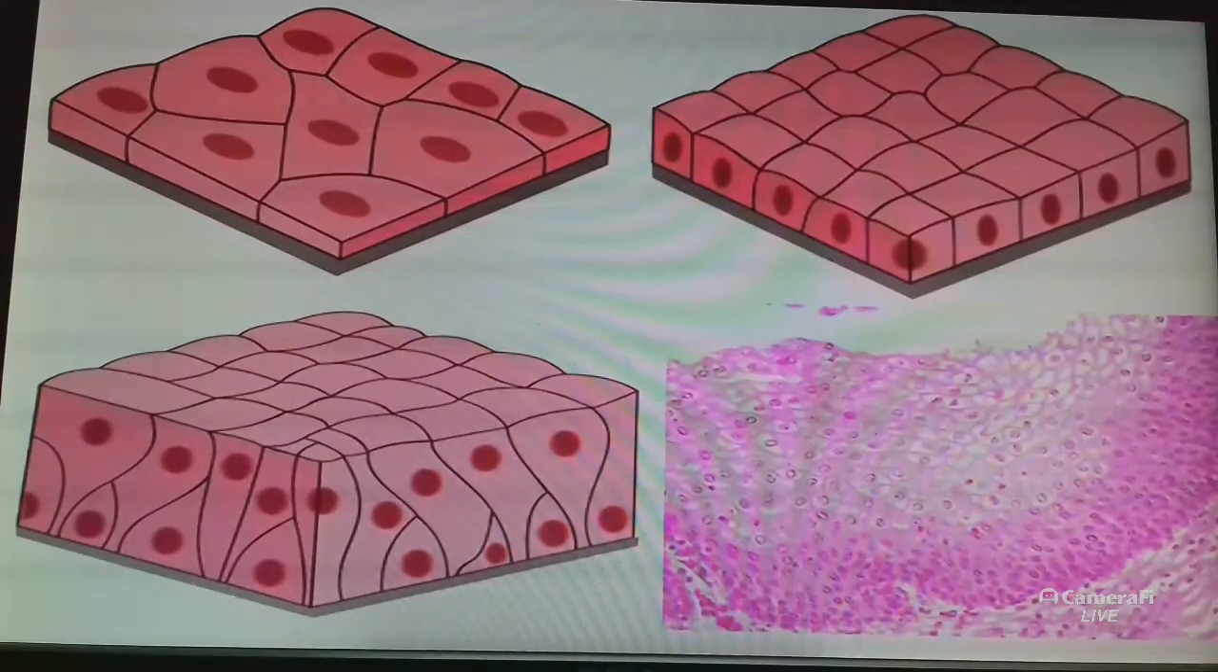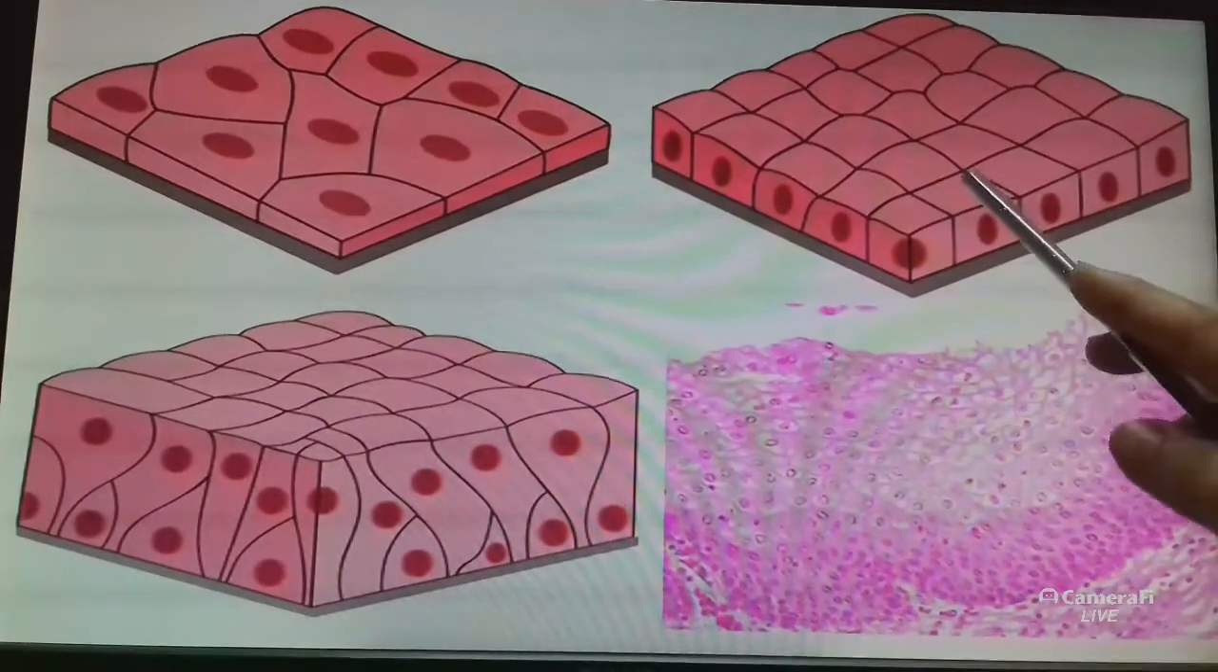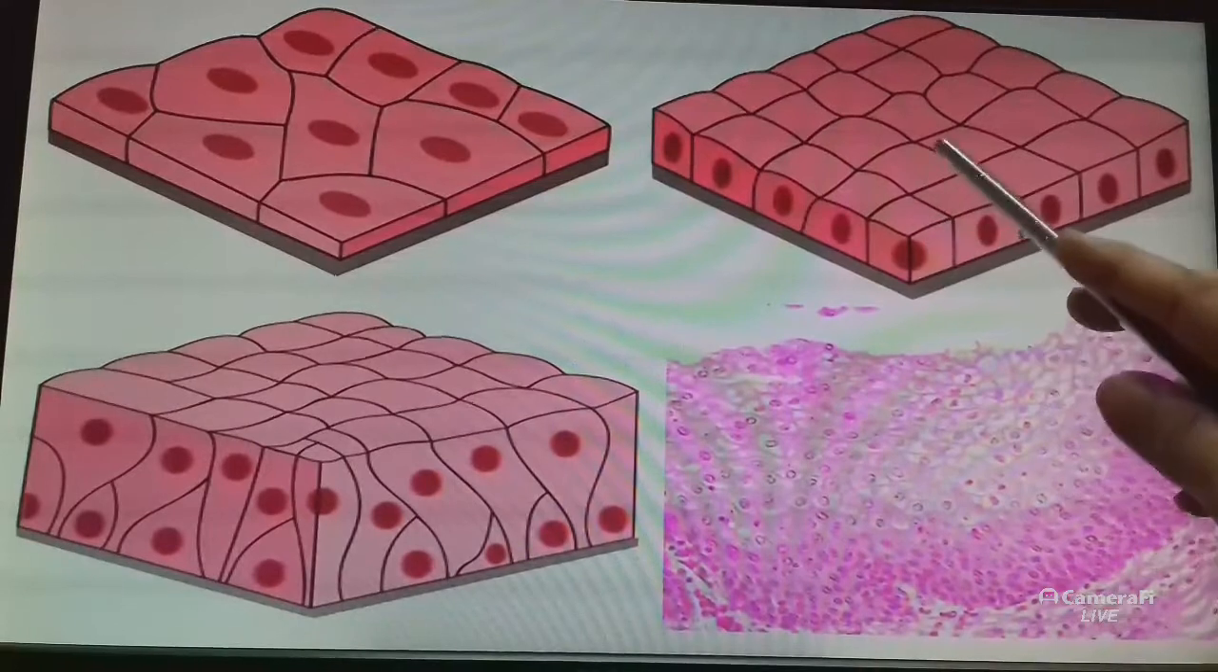This epithelium is called columnar epithelium, and in the respiratory tract this columnar epithelium has cilia, which are hair-like projections on the outer surface of epithelial cells. These cilia can move, and their movement pushes the mucus forward to clear it. This type of epithelium is known as ciliated columnar epithelium, and this is cuboidal epithelium.